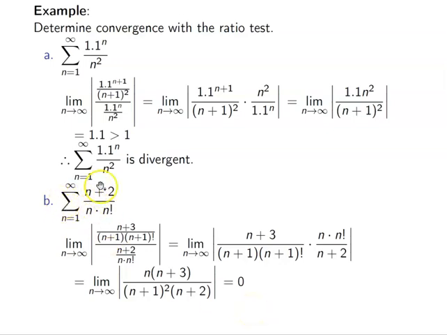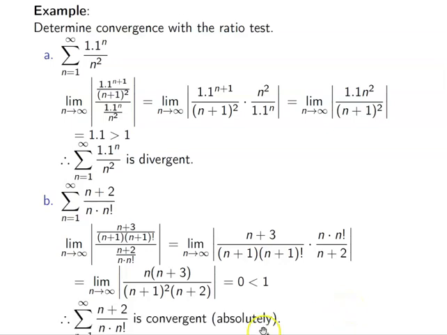So remember what this says. If it's larger than 1, I'm divergent. If I'm less than 1, which is 0, then I am absolutely convergent, right? So this series converges absolutely. I know you can't see this n equals 1 on the bottom here. I apologize for that, but in the write-up, it will be visible. So don't worry about that.